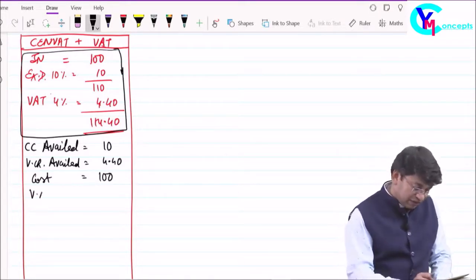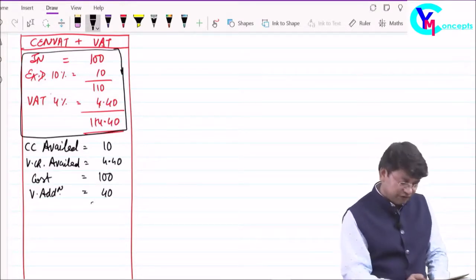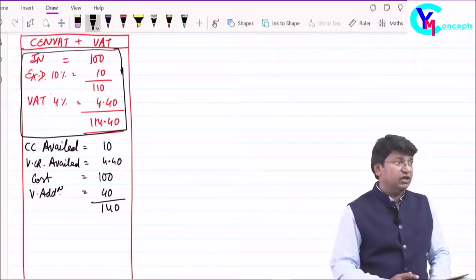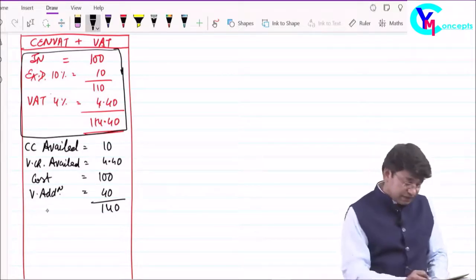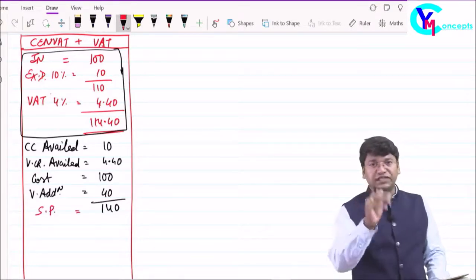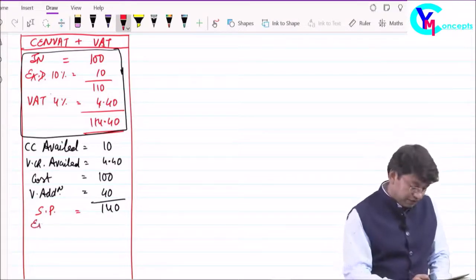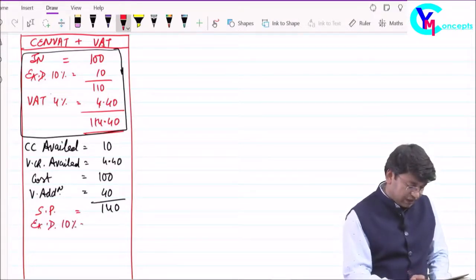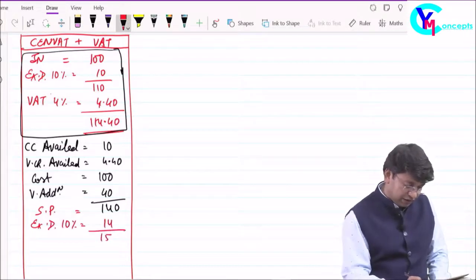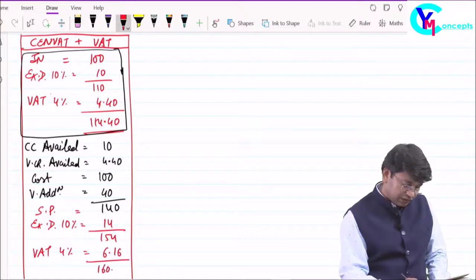Okay, I have made the value addition, say same figure, rupees 40. Total comes to 140. Now 140 is my sale price. Whenever I sell these goods for rupees 140, first of all excise will be charged at 10%, say rupees 14, total 154, and again on sale of these goods VAT will be charged, say 4%, comes to 6.16, total is 160.16.